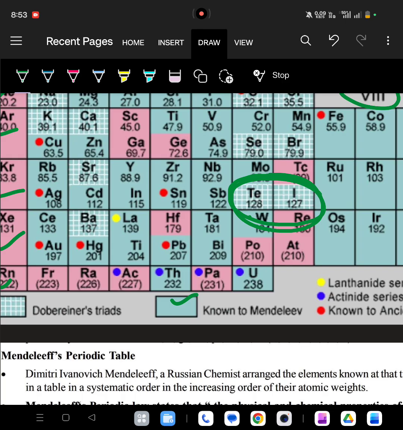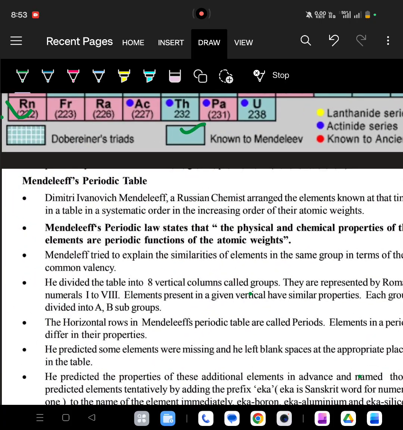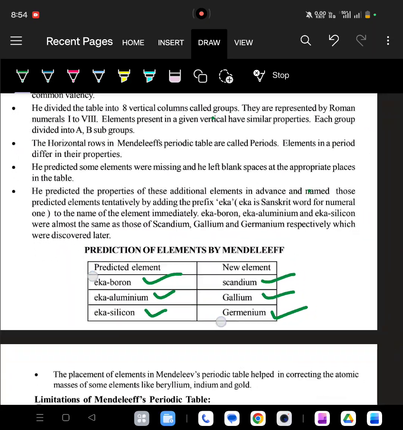So that is a mistake here because tellurium is 128 and iodine is 127. Everywhere it is increasing, 119 to 122, 112 to 115, 108 to 112. Here the atomic weight is increasing as we move from left to right. But in the case of tellurium to iodine, the atomic weight is decreasing. So this is a demerit of the Mendeleef periodic table.